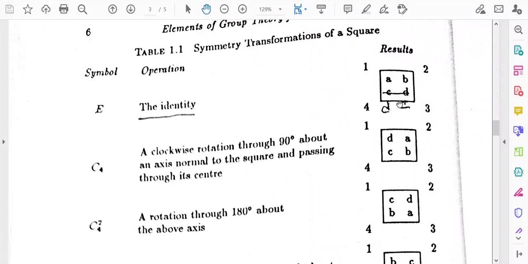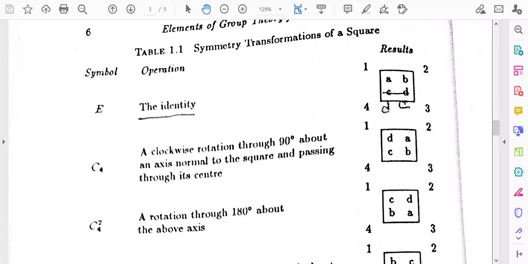So, this is the initial position of the square, and if you do nothing, that will be one of the operations. We have already discussed in our earlier lectures that doing nothing is also an operation that leaves the system invariant. So, this is the identity operation, and the symbol for this identity operation is either E or I. In some books I is written to denote the identity, and in some books the identity operation is denoted by the symbol E. So, this is the identity operation, that means we are doing nothing.